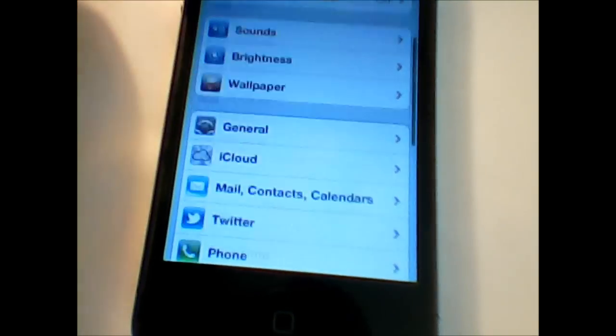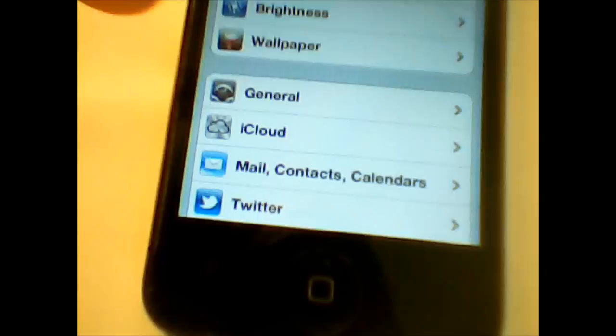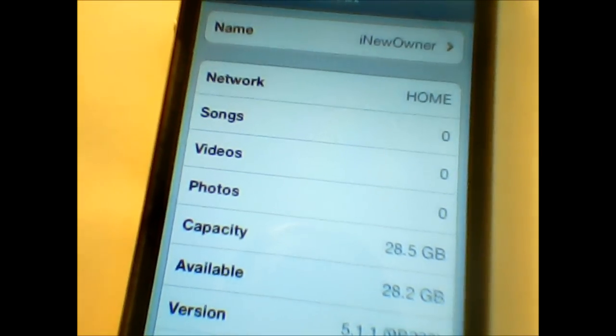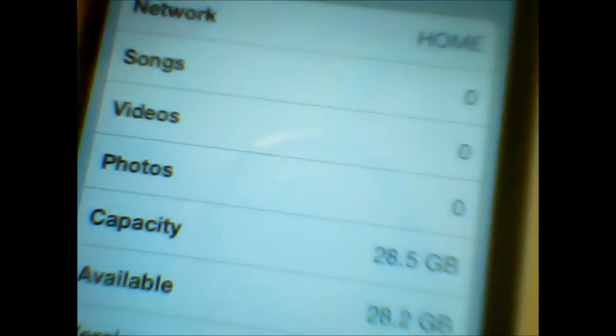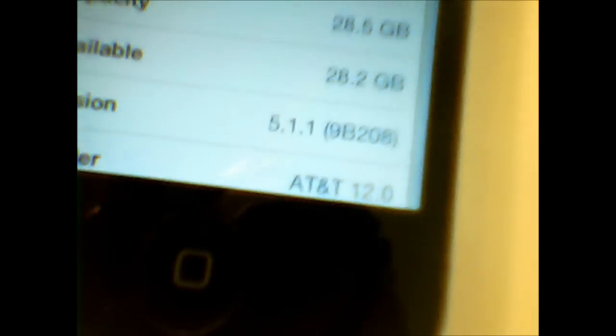Okay, and let's see, settings, general, it has iCloud now. Okay, settings, about, and let's see, new owner. Okay, as you can see, it's 28 gigabytes, 5.1.1, and 4.12.01. It's changed. So that's it, guys.